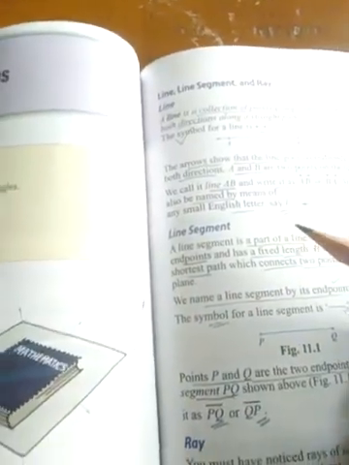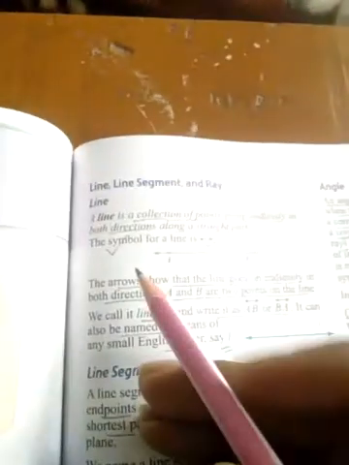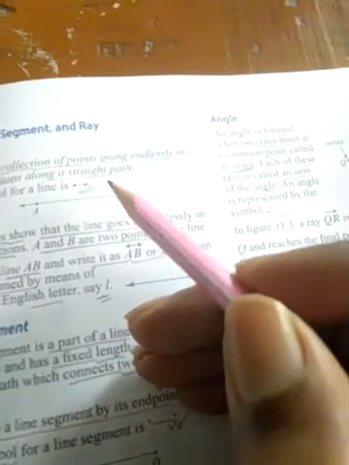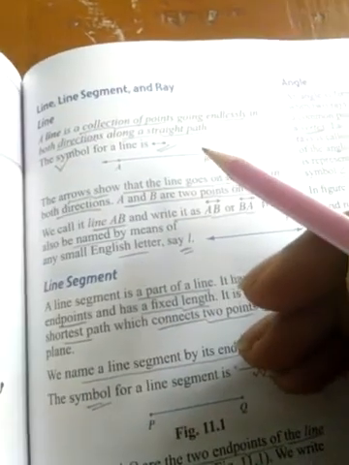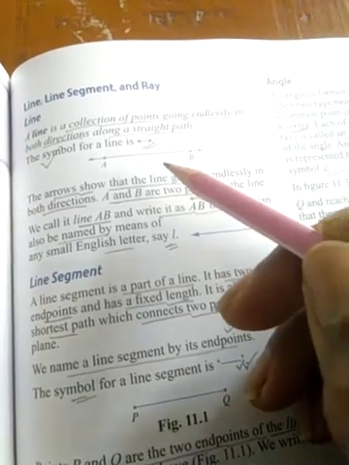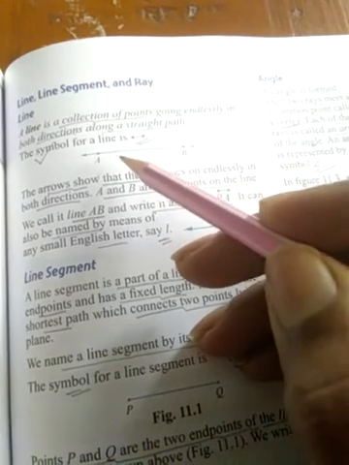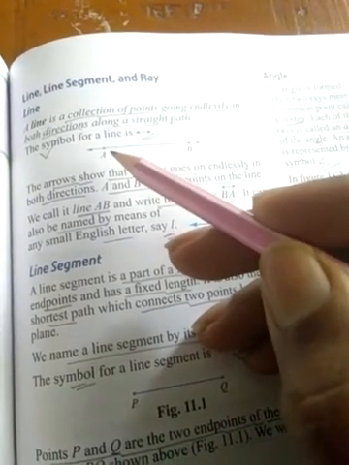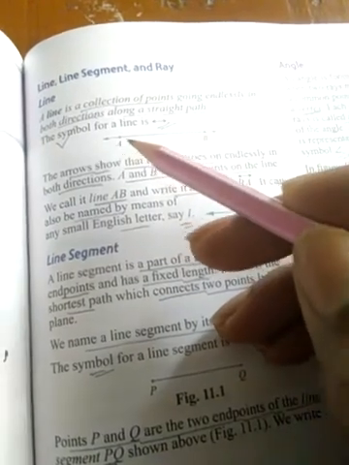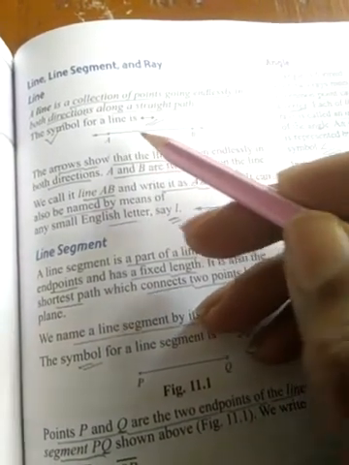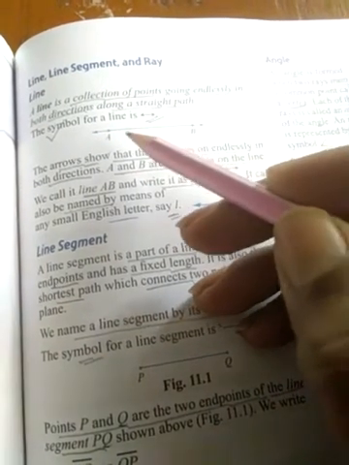Now the third concept of geometry is the line segment and the ray. What is a line first? It is a collection of points, right? And it will be going endlessly in both directions. You may consult this figure. This is the figure of a line. A line is a collection of points and will be going endlessly in both directions along a straight line. This is the straight line.